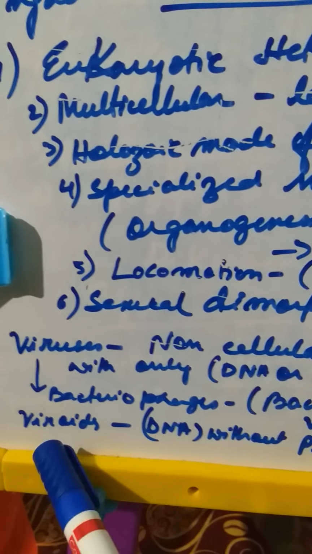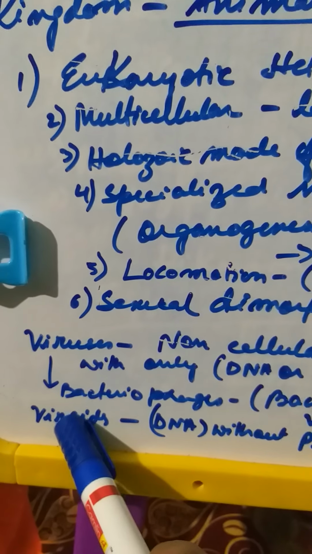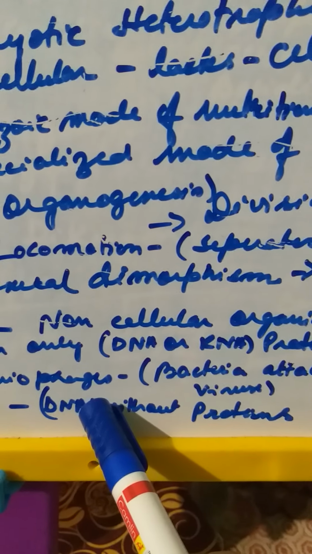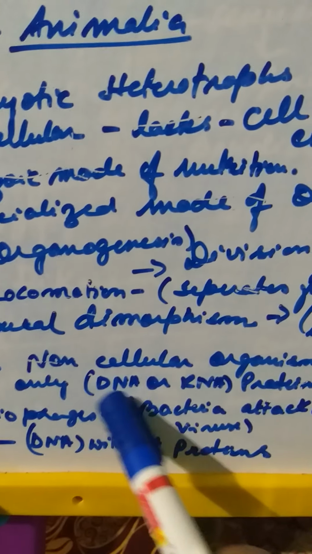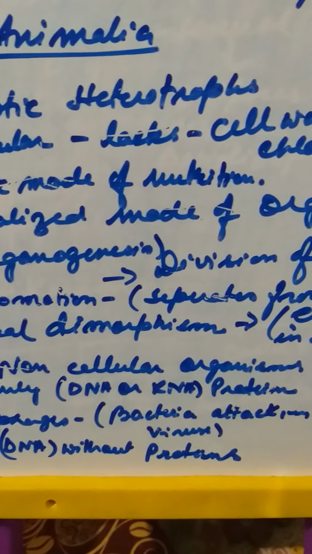And what are viroids? Viroids are smaller in size in comparison to the virus. They have only the DNA or RNA material, without the protein structure. A virus is DNA or RNA wrapped within a protein, but viroids don't have the protein structure.